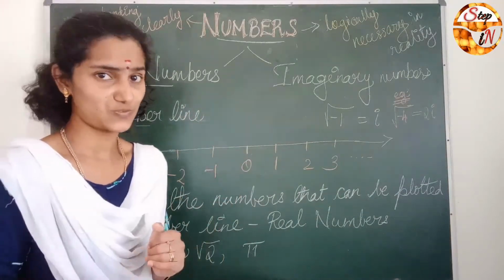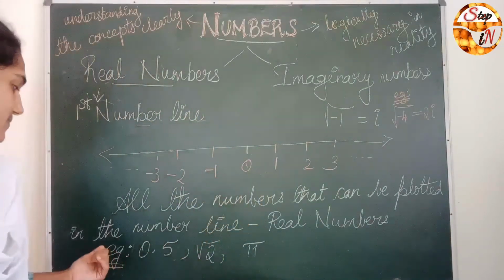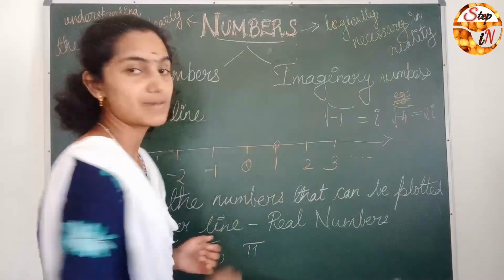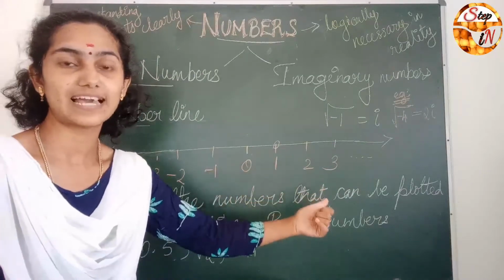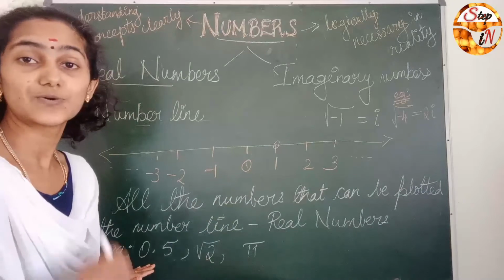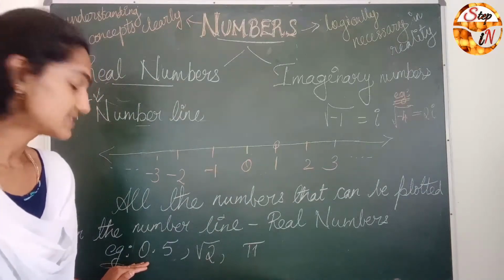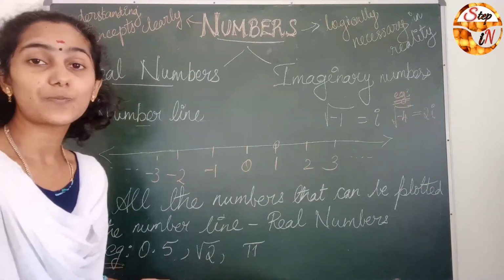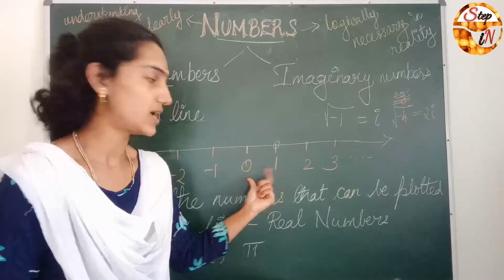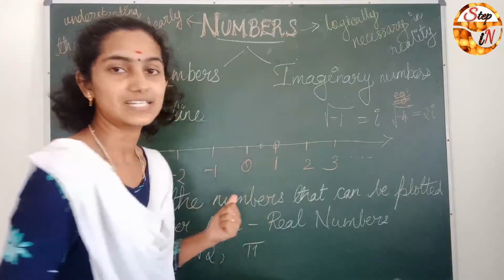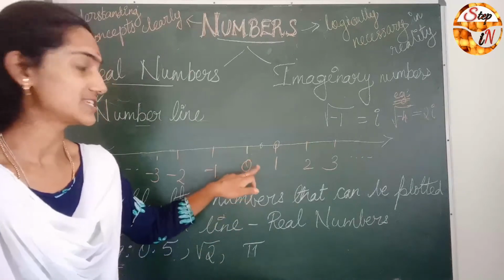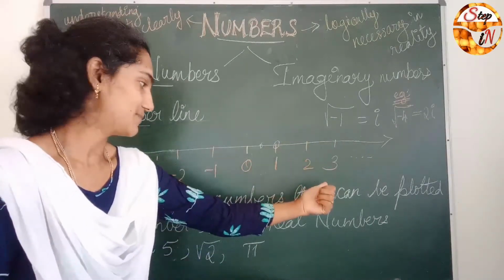Let us go through examples so that it will be clear. For example, 1: yes, we can mark it on this number line, so 1 is a real number. Next, 0.5. Yes, it lies between 0 and 1, somewhere in the middle. So it is also a real number because it can be plotted on the number line.